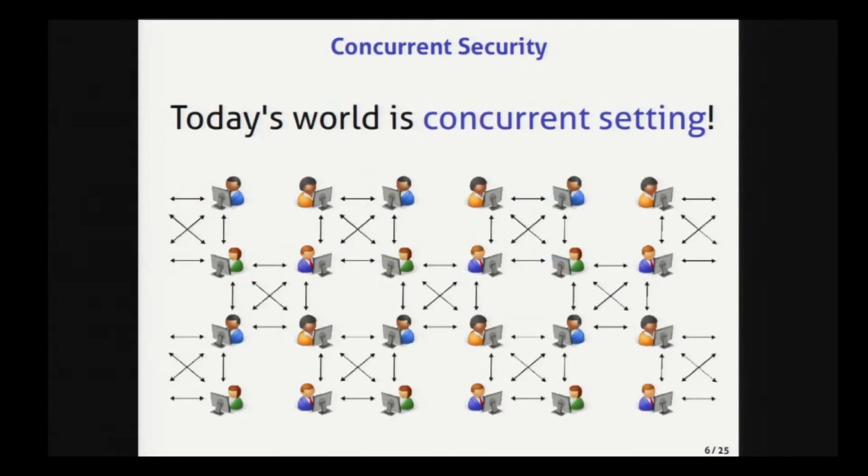But unfortunately, today, standard security is not sufficient in some cases. This is because today the world is a concurrent setting, and many parties execute many protocols at the same time. So in order to use MPC protocols in today's networks like the internet, we have to achieve concurrent security, which guarantees security even in the concurrent setting.